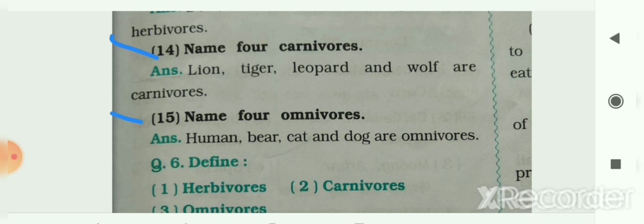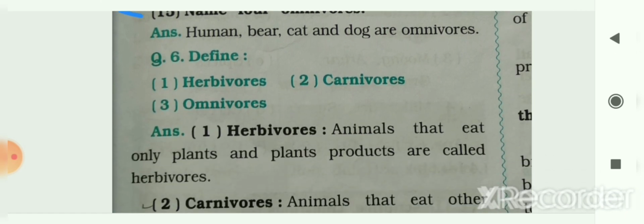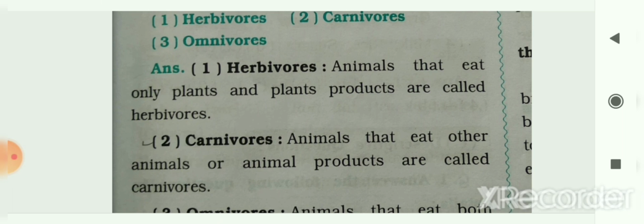Now next question, that is question 6. Define the following. In that, first one, herbivores. So animals that eat only plants and plant products are called herbivores. The next definition is carnivores.